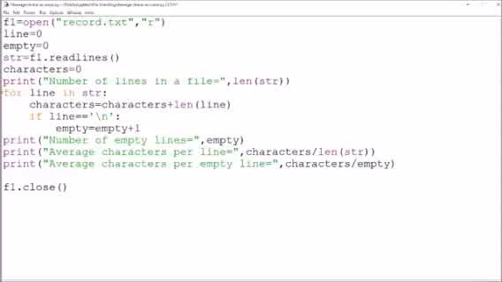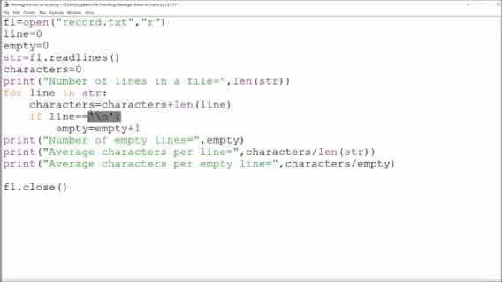So now we are trying to access each and every line, that is each and every element of this list. Then we have to count the characters. So the number of characters is increased by the length of this particular line. This will count the total number of characters in the file, and empty will keep track of the number of empty lines.